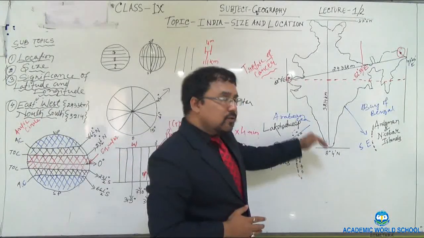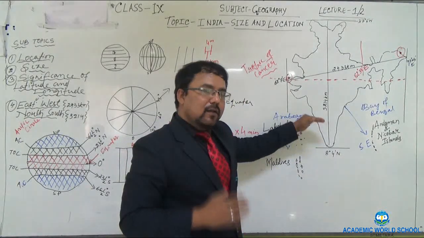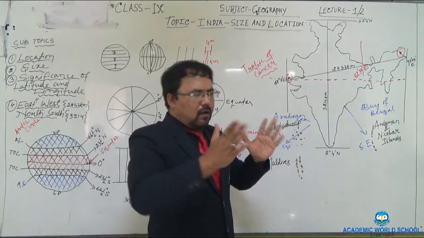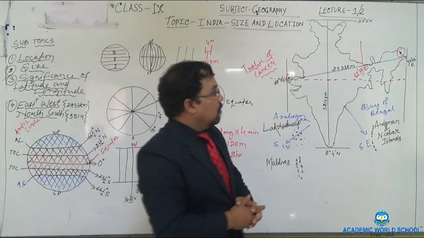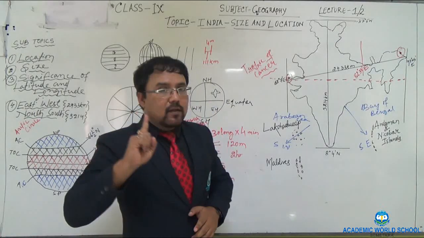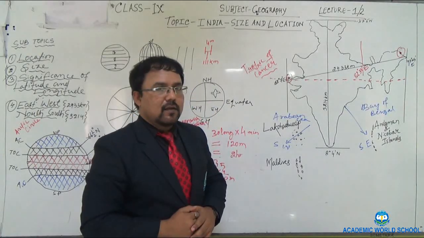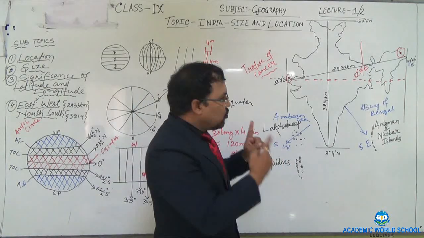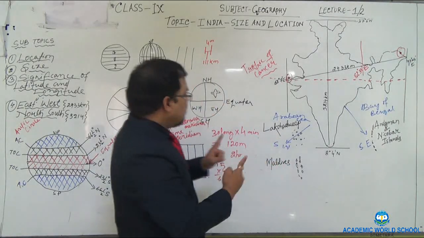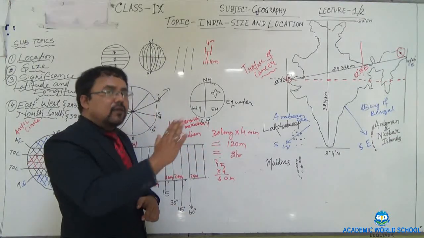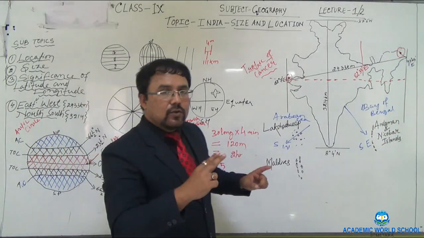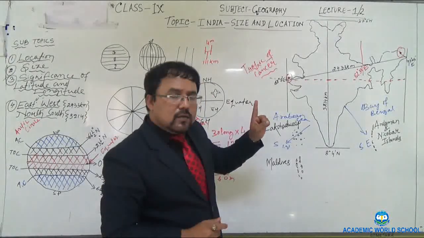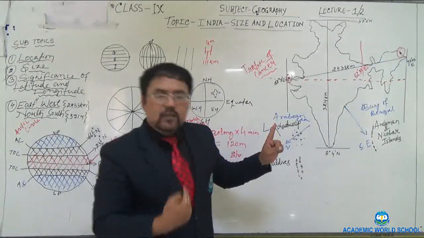Okay, so latitudes are parallel circles. The distance between two latitudes is equal. Okay, but longitudes are not parallel semicircles. They are unparalleled. Okay, and the distance between two longitudes is greater near the equator, and the distance between two longitudes is very narrow, very small towards north pole and towards south pole.